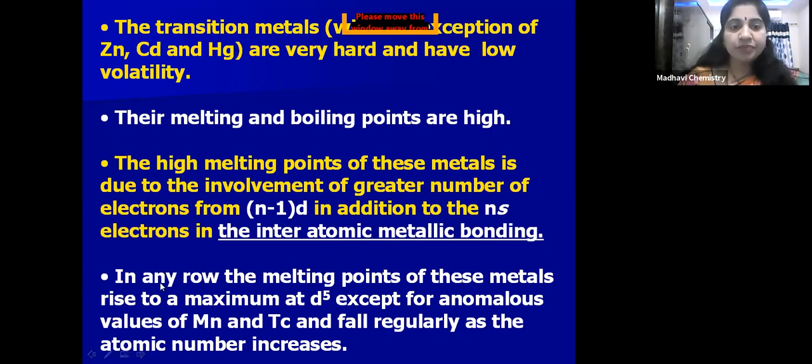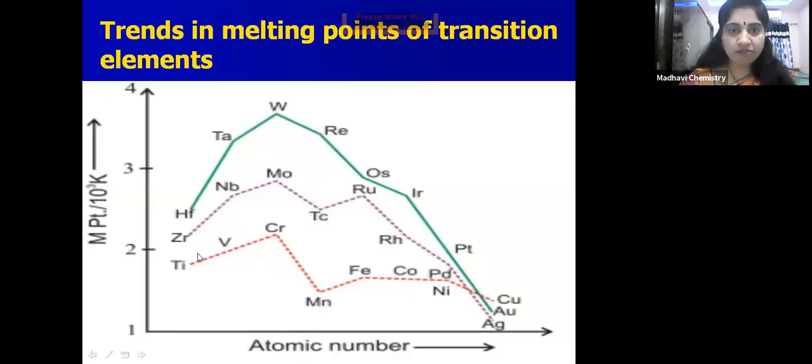Next, in any row, the melting points of these metals rise to a maximum at d5, except for the anomalous values of manganese and technetium, and fall regularly as the atomic number increases. You can see by this graph, children, if we move from left to right, what happens at the middle of the series?